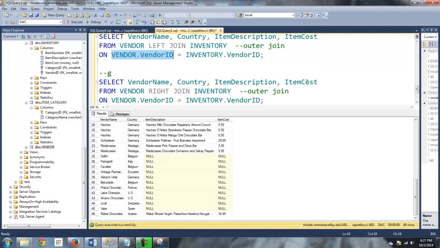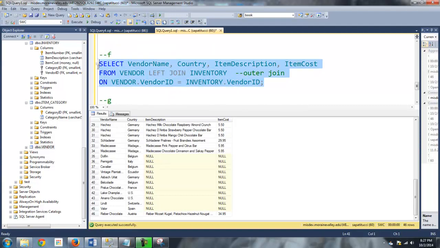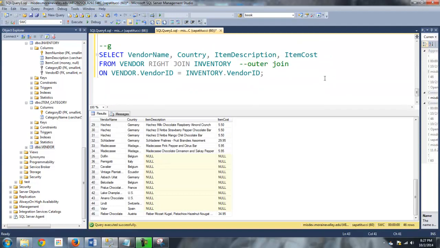Then in a right join, I'll comment this one out. In a right join, I'm looking at my on clause here, and inventory is the table on the right in my syntax.